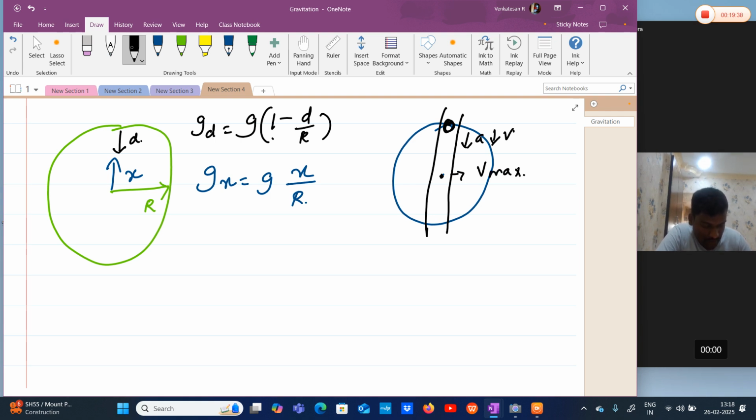Once it crosses the center, what will happen? The body will move in this direction, but acceleration will act in this direction, which means here velocity decreases. At the end, it will reach this point, velocity becomes 0, which means it will execute simple harmonic oscillation. When released at the topmost point, it will accelerate continuously down towards the center. Up to center, velocity increases. Once it crosses the center, velocity will decrease. Why? Because velocity and acceleration are in opposite directions, which means there is oscillation. Now we are going to calculate the time period of this oscillation.